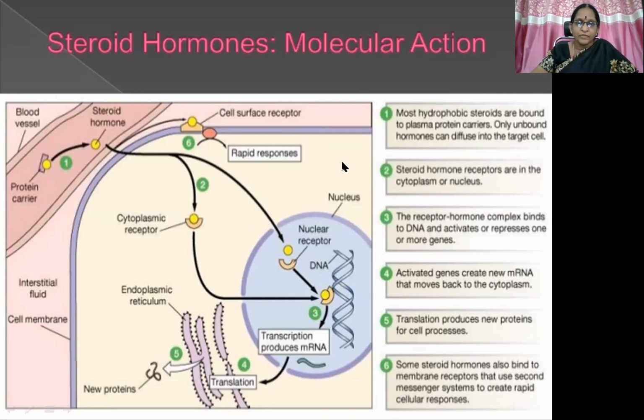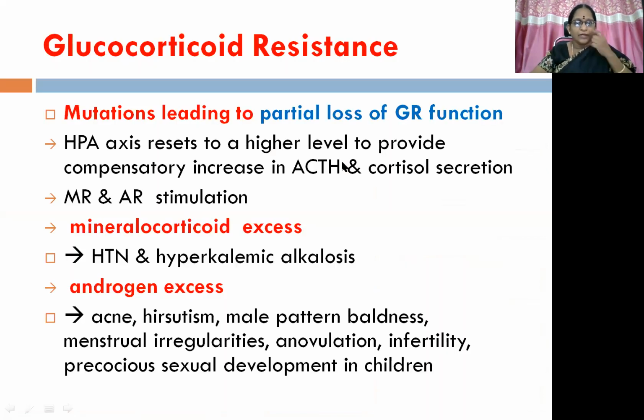Okay, is it clear? Then coming to the glucocorticoid resistance. It is because of mutations leading to partial loss of glucocorticoid receptor function. So the HPA axis resets to a higher level to provide compensatory increase in the ACTH and cortisol secretion here. Because of the increased secretion, the mineralocorticoid and adrenocorticoid stimulation receptors will get stimulated, resulting in mineralocorticoid excess. Okay. Then it will result in hypertension and hypokalemic alkalosis.